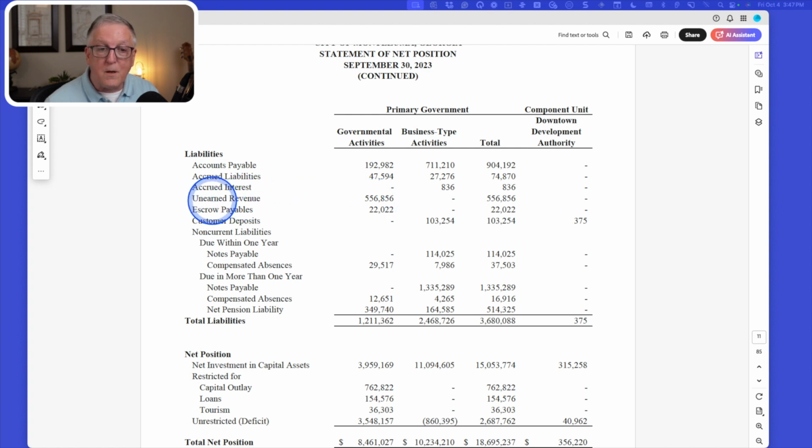In summary, the difference in unearned revenues and deferred inflows is whether or not there's an obligation to pay. If there's an obligation to pay, such as grant monies where the city hasn't met the eligibility requirements, then it's a liability. If there's no obligation to pay, then it's going to be in deferred inflows when that money is not available.